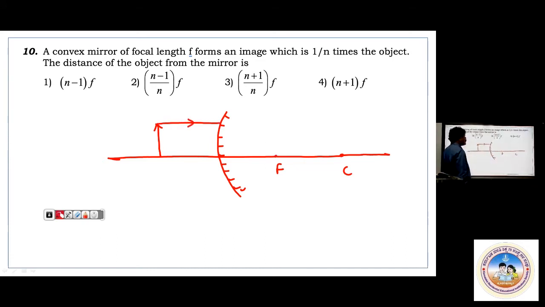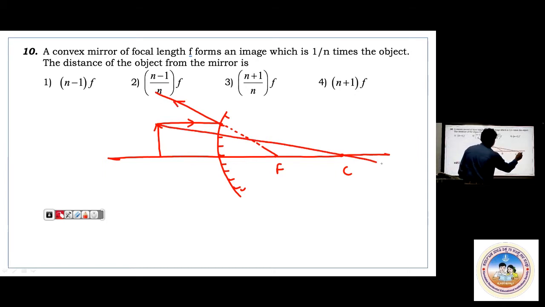One ray parallel to the principal axis we are taking. In case of a convex mirror, it appears to be diverged. One more ray you are taking towards the center of curvature. So it cuts here. When AB is the object, A dash B dash will be the image. You observe, anywhere in front of convex mirror you take the object, always you'll get image behind, between F and P only. Remember that.